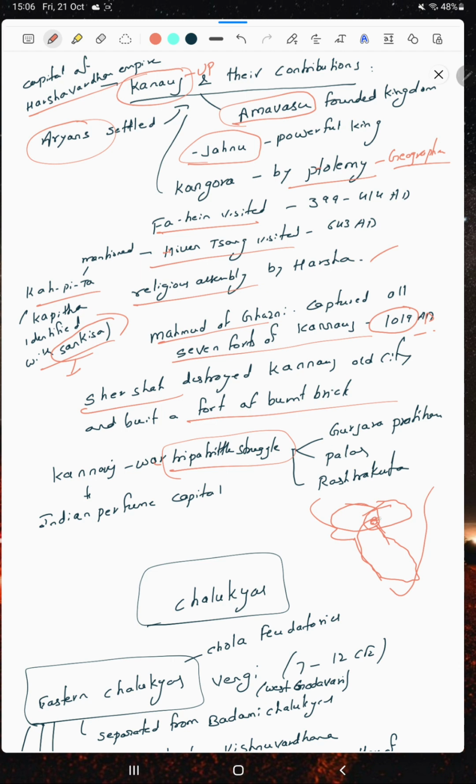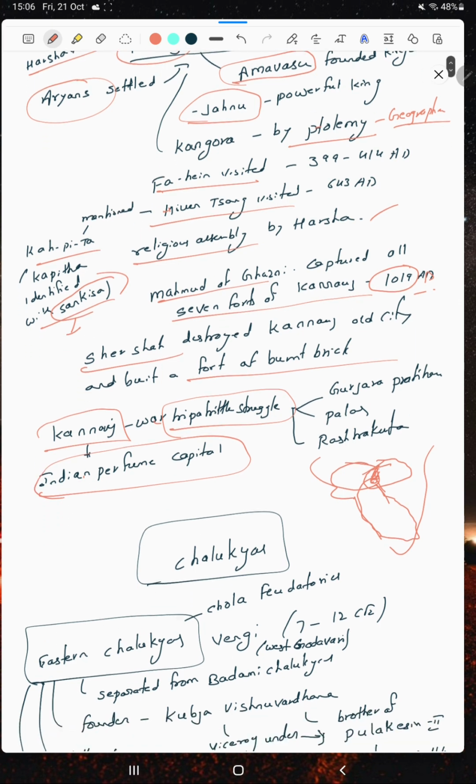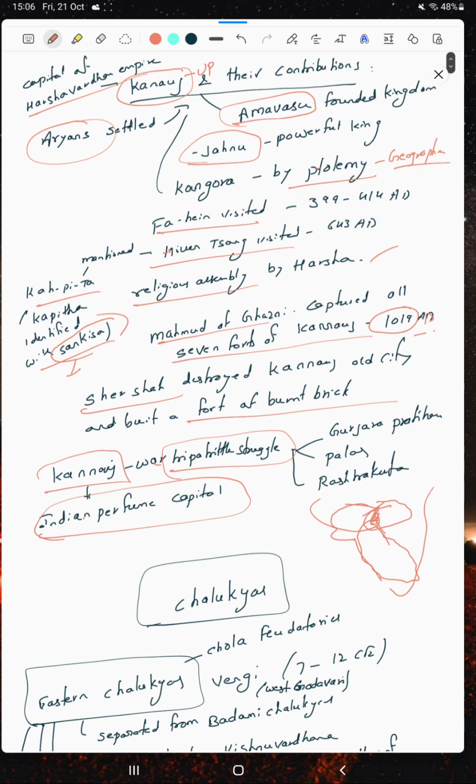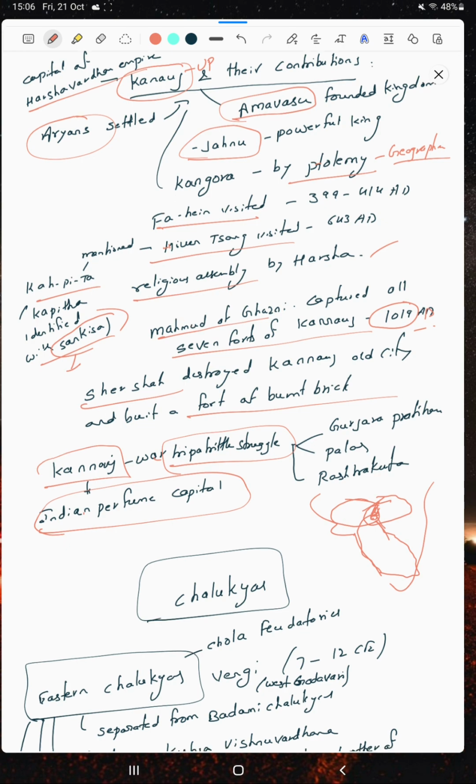This part becomes Kanauj, most probably in the middle. Kanauj is famous as the perfume capital of India. Just note this down: Kanauj is regarded as the perfume capital of India. Did you get the point? These are the contributions. There are many more, but for the exam this is enough.